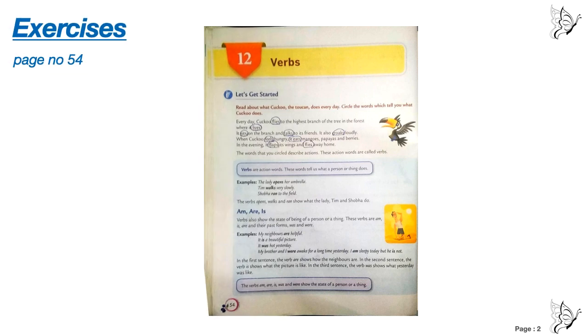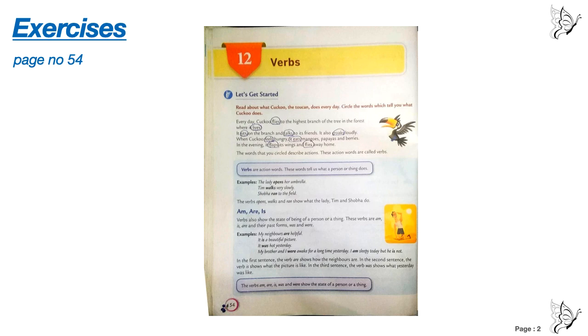Now take out page number 54. In page number 54 we have the first question: read about what Cuckoo the toucan does every day. Circle the words which tell you what Cuckoo does. Every day Cuckoo flies to the highest branch of the tree in the forest where it lives. So from these lines you circle flies and lives.